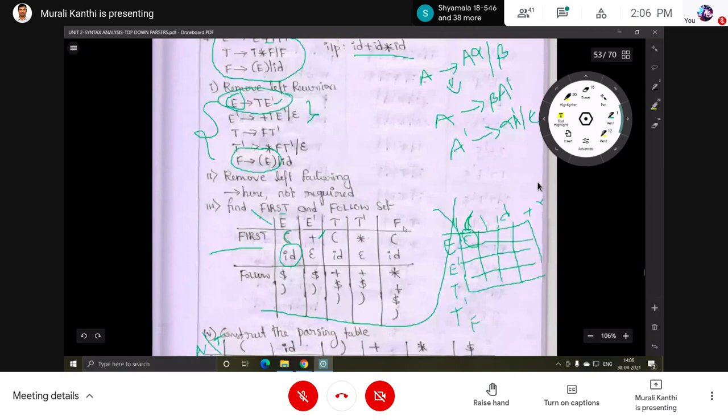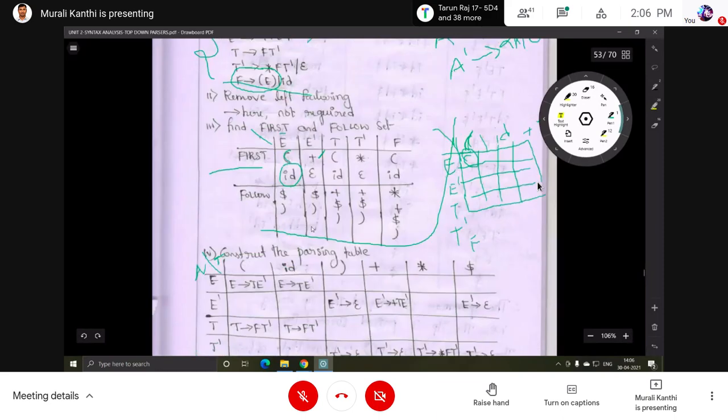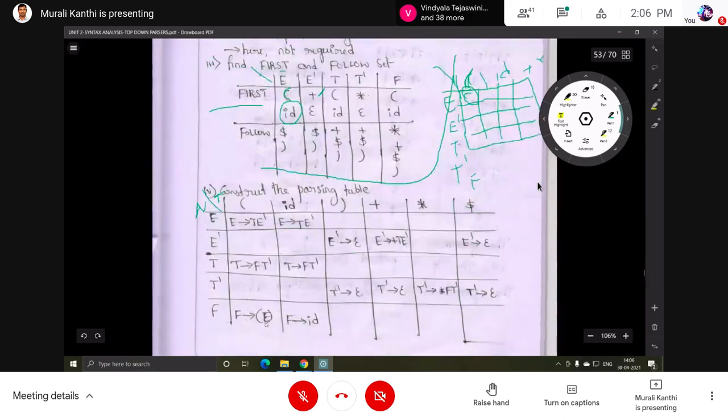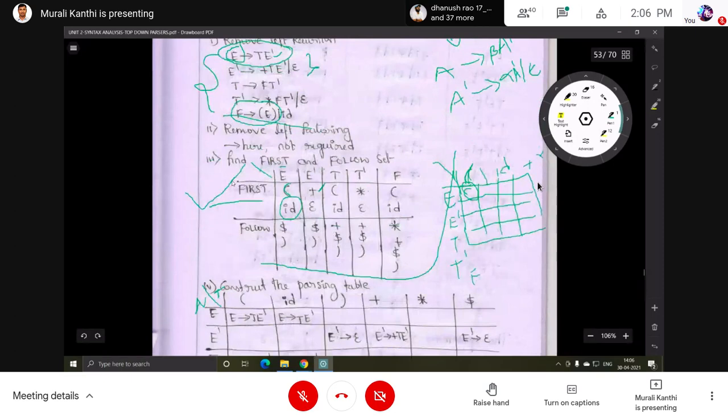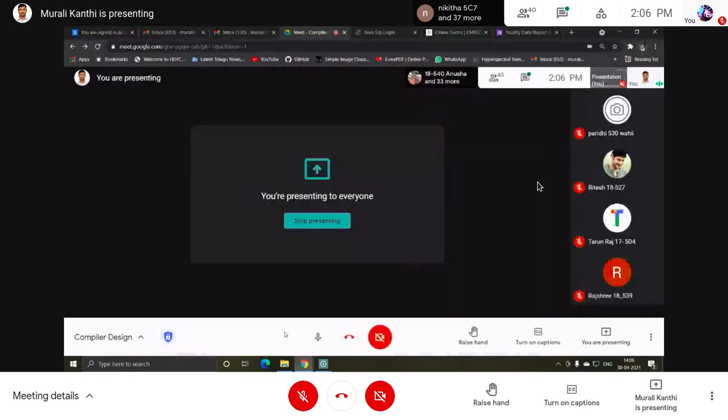Next, first of F, open parenthesis and ID. Same thing, this production is the reason. For open parenthesis, F implies open parenthesis E closing parenthesis, and for ID, F implies ID. So filling the table with the first sets is completed. Is it clear? Table entries with the first set.